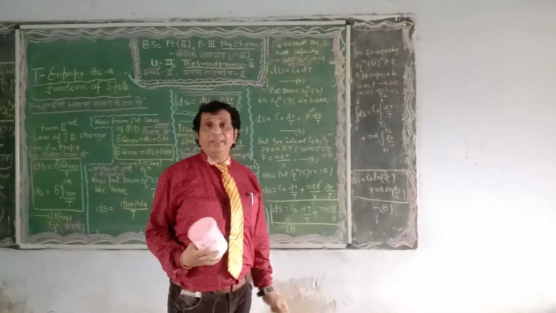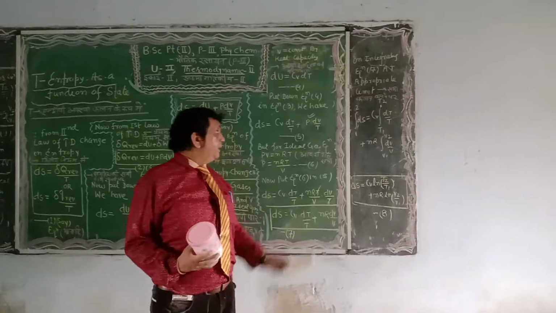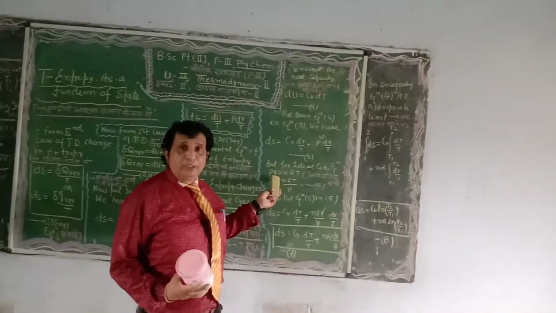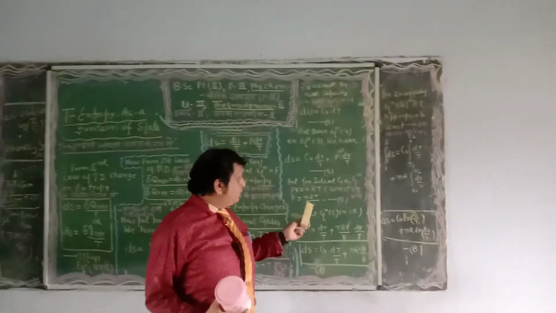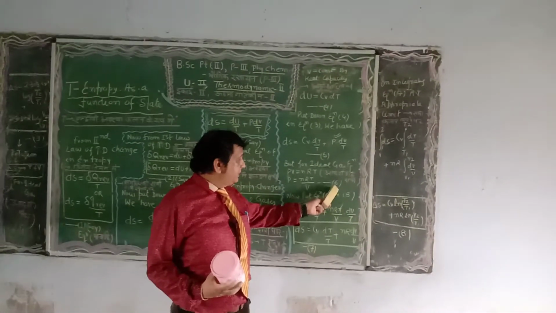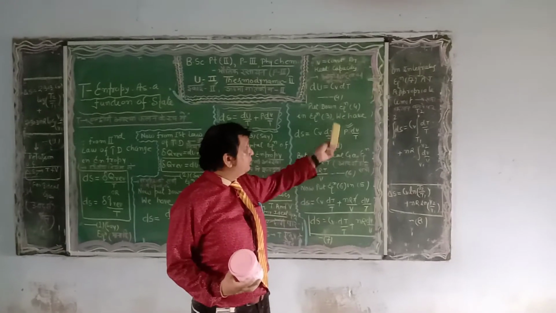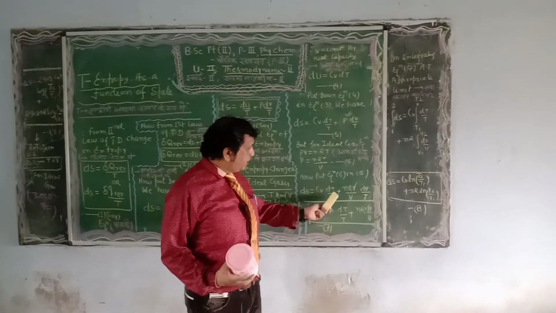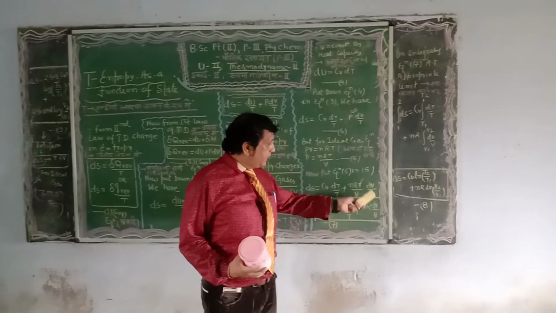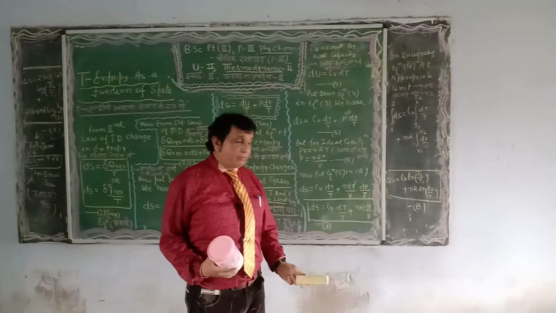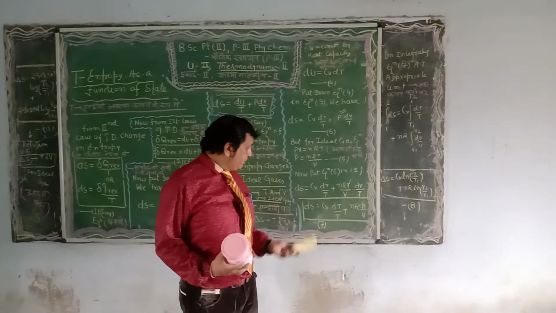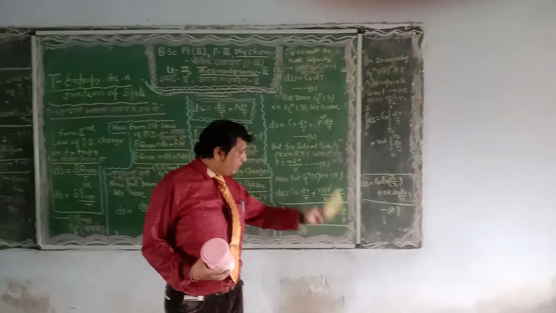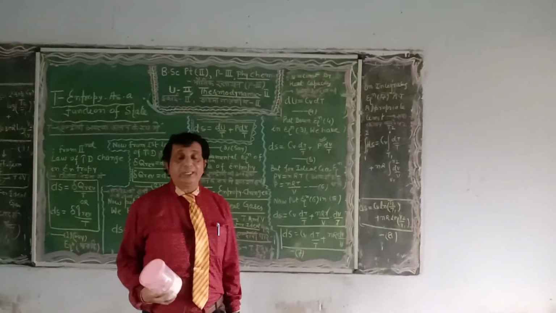Since we are deriving here for an ideal gas, we know that for 1 mole of ideal gas PV is equal to nRT. On solving, P is equal to nRT upon V, say equation number 6. Put equation number 6 into equation number 5: dS is equal to CV dT upon T plus nRT upon V times dV upon T. T will be cancelled by T. The rest of the quantity: dS is equal to CV dT upon T plus nR dV upon V, say equation 7.